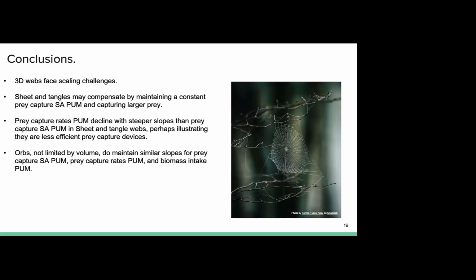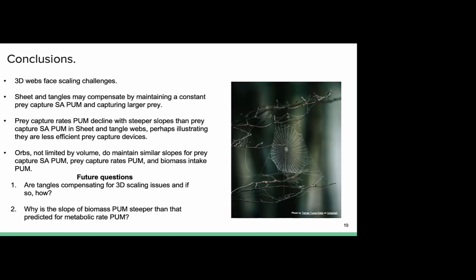Fourth, orbs not limited by volume do maintain similar slopes for prey capture surface area per unit mass, prey capture rates per unit mass, and biomass intake per unit mass. And again, they are a standard for thinking about the relationship for prey capture surface area per unit mass. In the end, although web geometry does influence prey capture metrics, we find that mass determines the energy intake of web building spiders. So several future questions remain. One, if at all, how are tangles compensating for three-dimensional scaling issues? And second, why is the slope of biomass per unit mass steeper than that predicted for metabolic rate per unit mass?